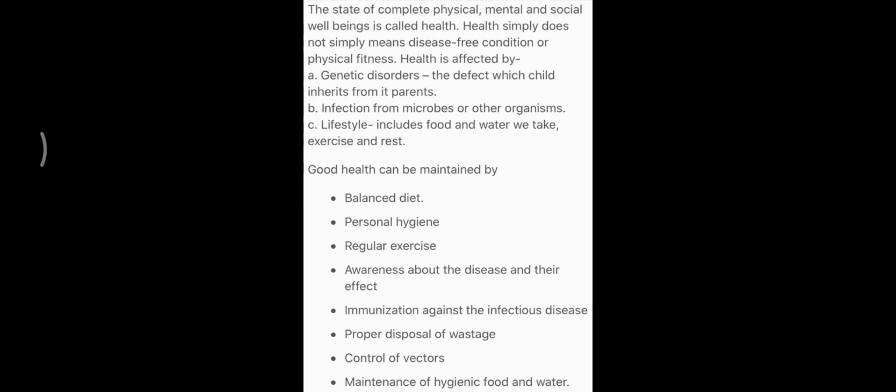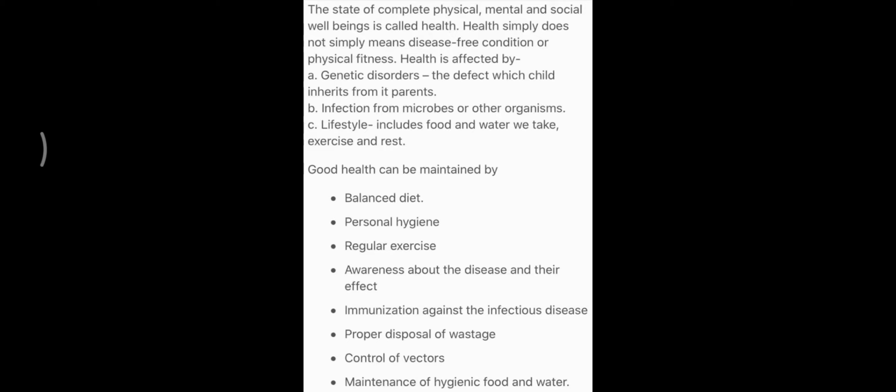Now, today's session we are going to begin with a new chapter, that is human health and disease. Now, let us define the health first. You are very much familiar with the definition of health. It is the state of complete physical, mental, and social well being. That is, a person should be physically fit, mentally fit, and socially fit. Then only he is termed as healthy. Health does not mean free from disease. It means good relationships, good body, good mind.